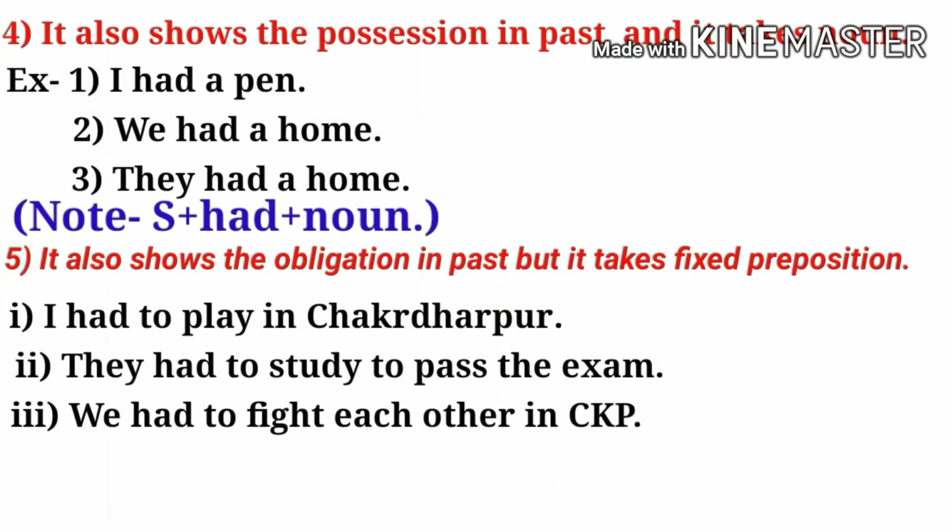Welcome guys once again. Let's see the next one. It also shows possession in the past, and it takes a noun to complete the sentence. Your first example is: I had a pen. Second: we had a home. Third: they had a home. It always takes a noun. The structure is given here: subject plus had plus noun.